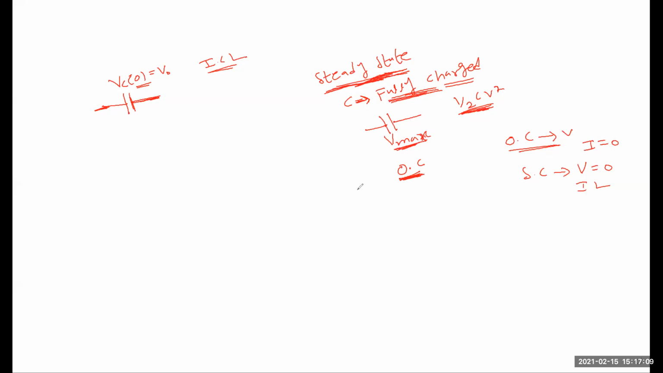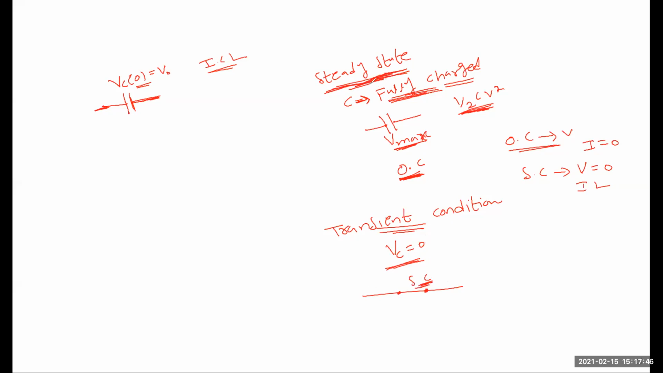But this is under steady state. Under transient condition, the capacitor is not charged. It's like a short circuit. There is no voltage across the capacitor during transient condition; the voltage across the capacitor is 0. So that's why it acts as a short circuit. Understood?